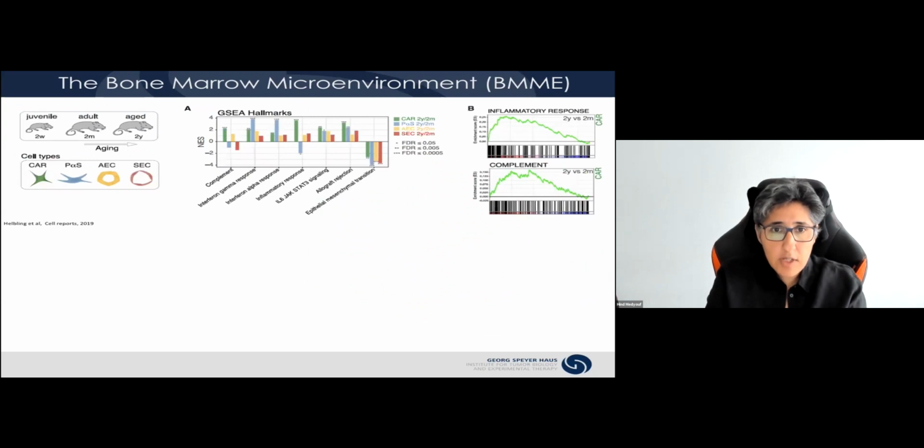So indeed, alterations in the bone marrow niche composition and molecular priming have now widely been reported, both in the context of physiological aging, but also in the context of infection and diseases such as myeloid malignancies. A couple of years ago, the group of Nombela-Arrieta used a population-based transcriptomic approach where they analyzed the temporal changes in the transcriptional landscapes with high resolution from juvenile, adult, and aged mice.